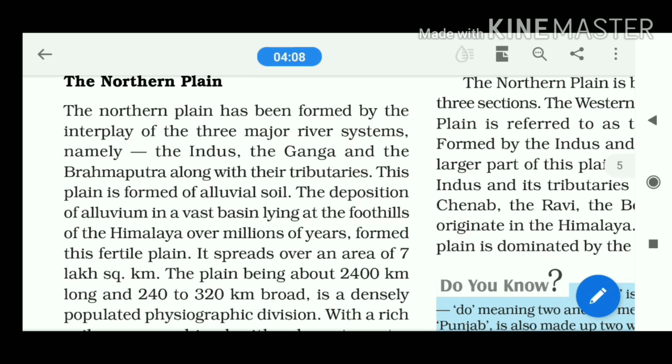Now, is there any relation between the formation of the northern plain and the formation of the Himalaya or the plate movement? Yes, there is a relationship between them.